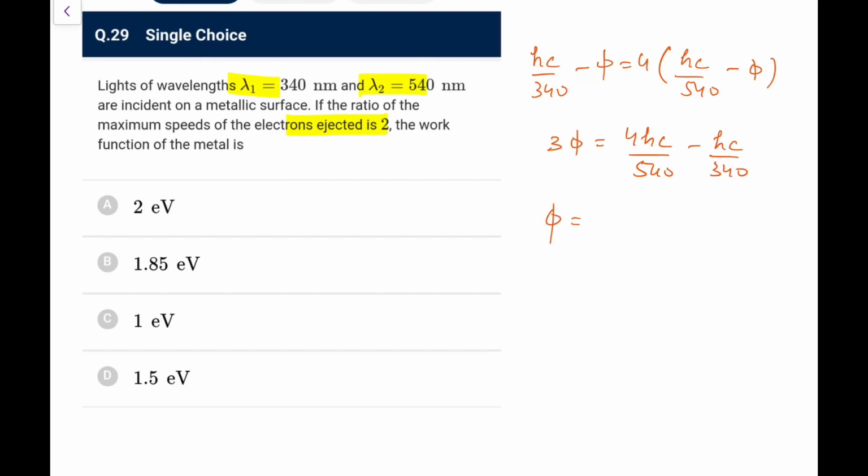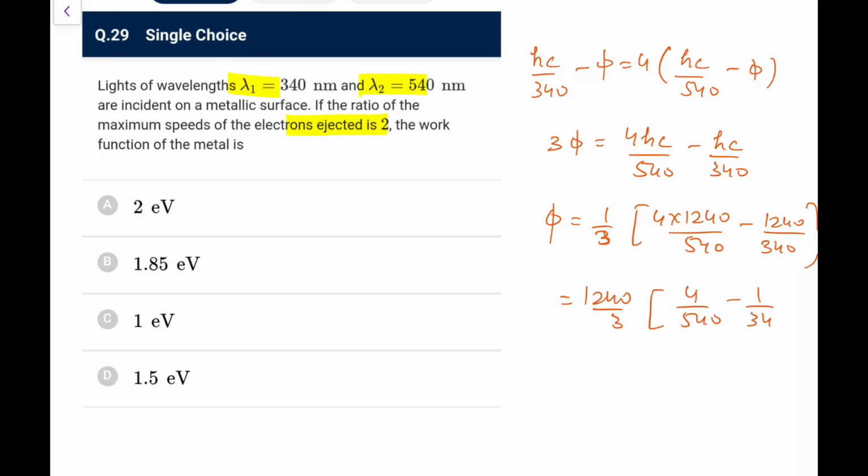So what we have, 3 phi is equal to 4 hc by 540 minus hc by 340, or this phi would be equal to 1 by 3 of 4 times 1240 upon 540 minus 1240 upon 340. So take it out as common, 1240 by 3, it is 4 by 540 minus 1 upon 340. So the zeros cancelled, so 124 by 3, what do you have, this is 41.33, and 4 by 54, if I do this, this would be point,